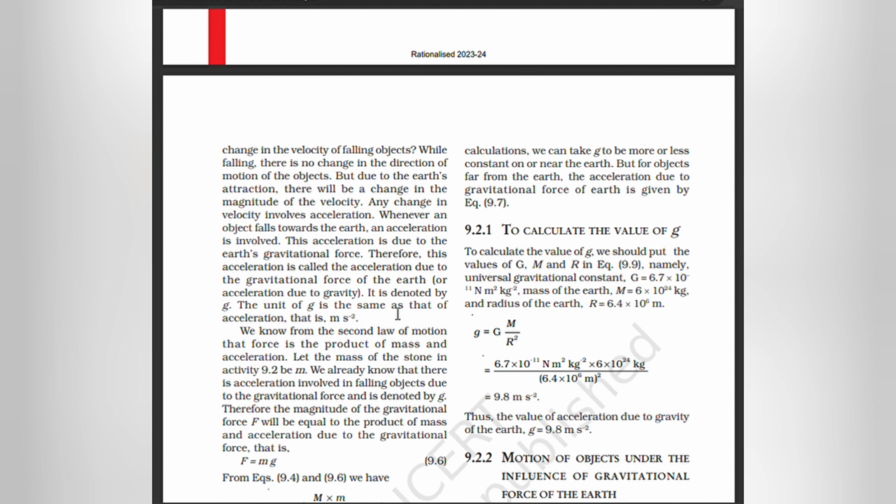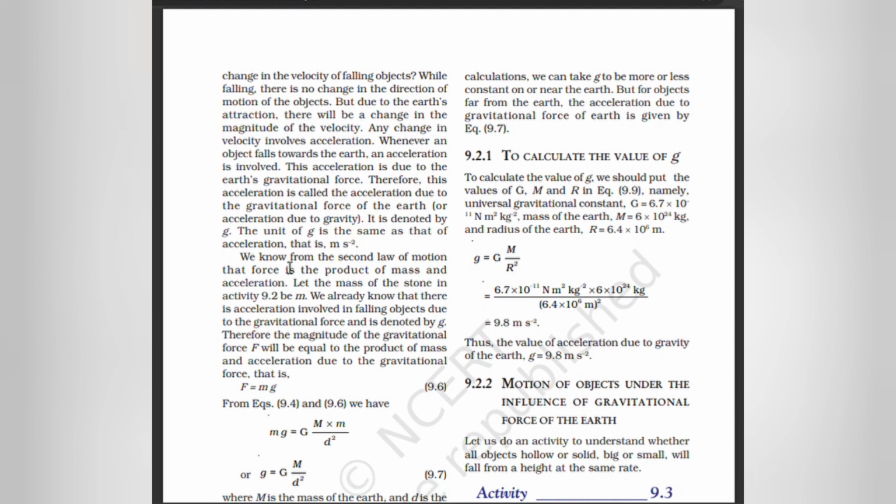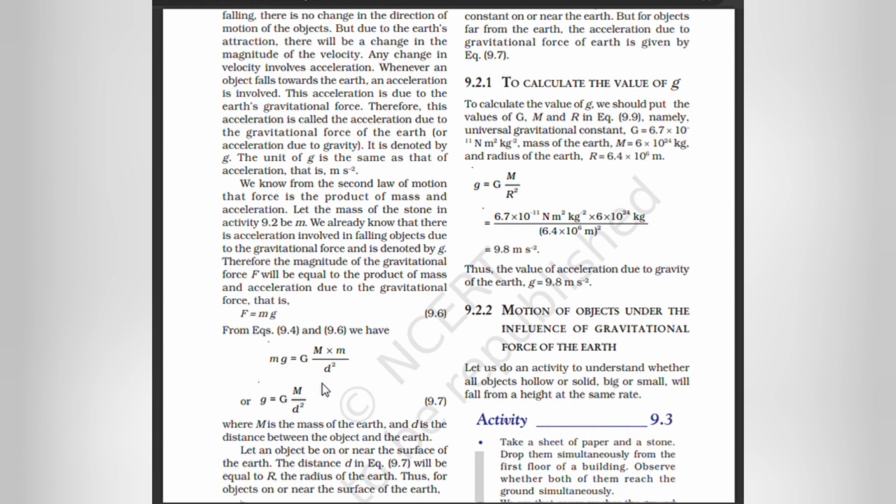The unit of g is the same as that of acceleration, that is meter per second square. We know from the second law of motion that force is the product of mass and acceleration. Let the mass of the stone in the activity be m. We already know that there is acceleration involved in falling objects due to the gravitational force, denoted by g. Therefore, the magnitude of the gravitational force F will be equal to the product of mass and acceleration due to gravity, that is F is equal to mg.